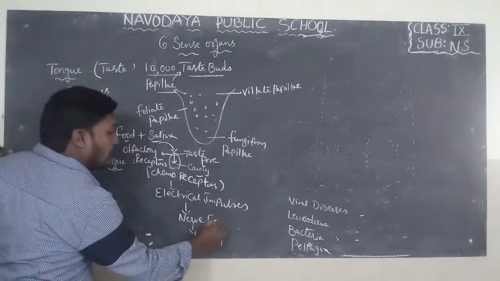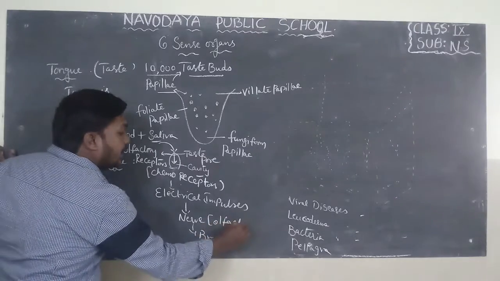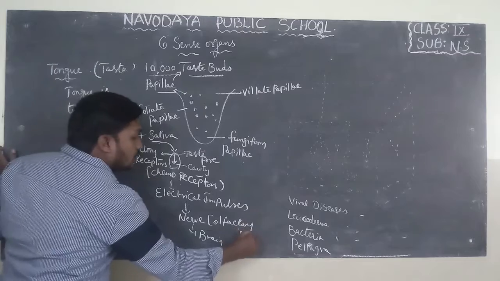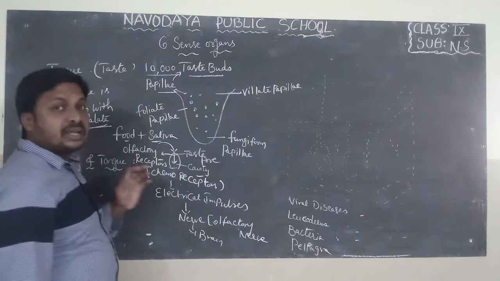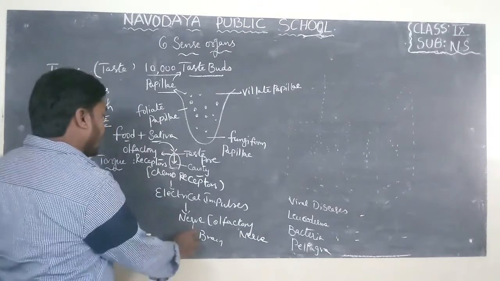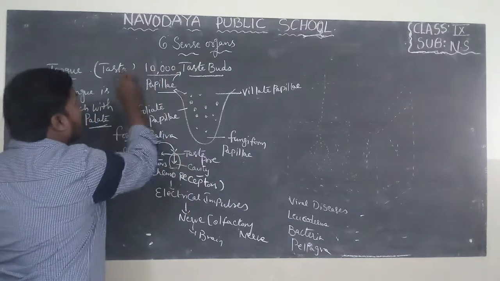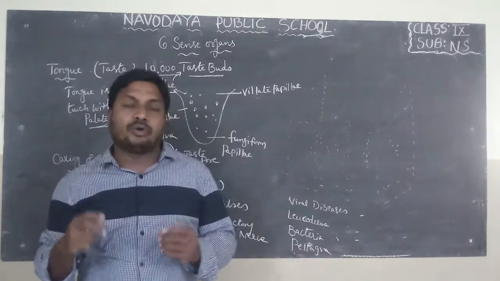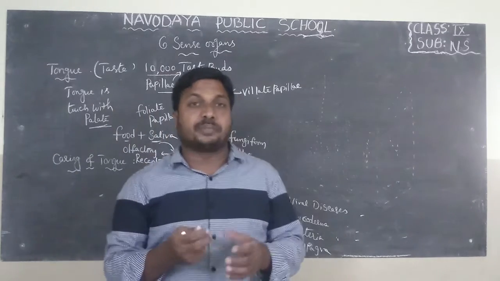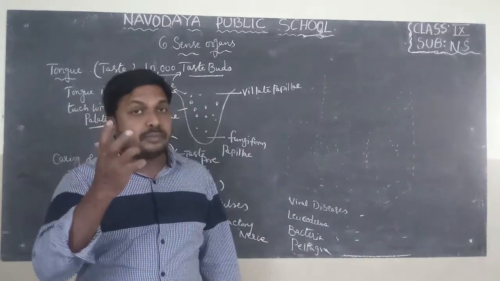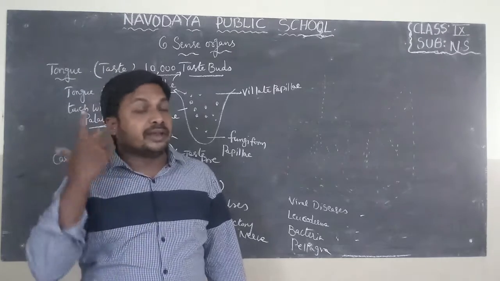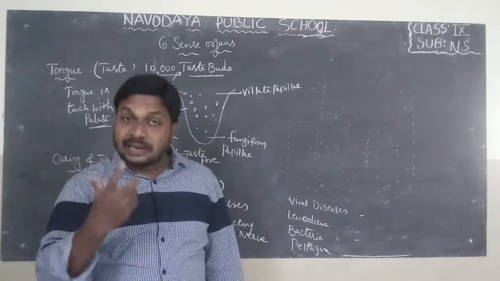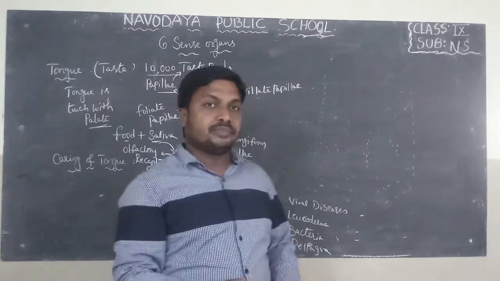This nerve is called the olfactory nerve. This olfactory nerve carries taste information from the tongue to the brain. If you observe the brain, we can find different regions, already explained in the previous class, like vision centers, hearing centers, smell centers and taste centers.